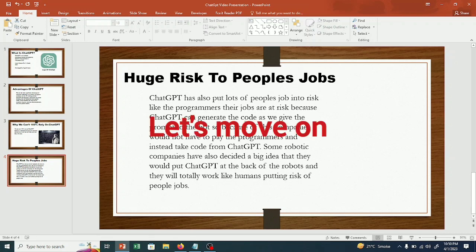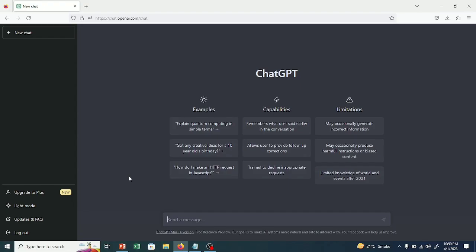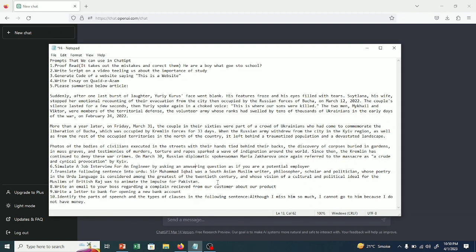Now let's move on to ChatGPT. So guys, I have opened ChatGPT by logging in on the OpenAI.com website. You can also log in or sign up. And now I will tell you some commands that are basic commands in ChatGPT.